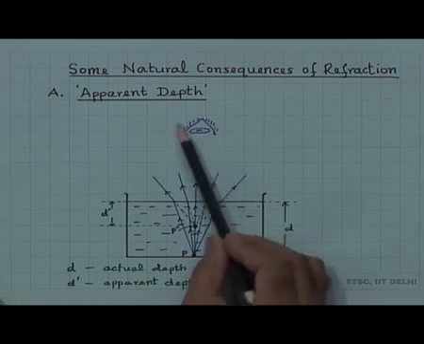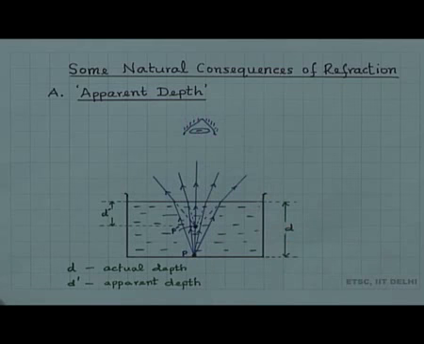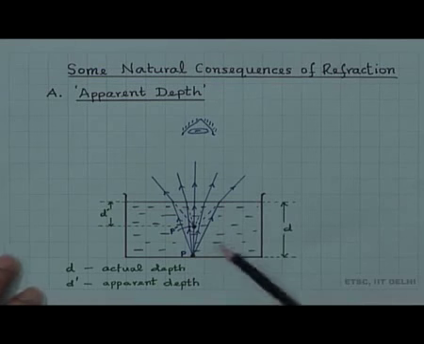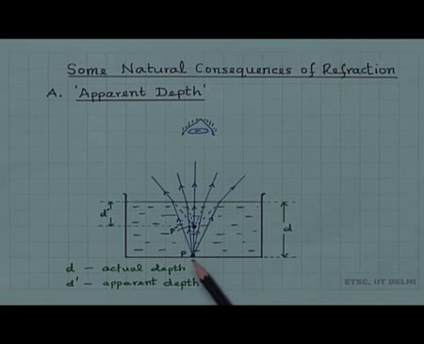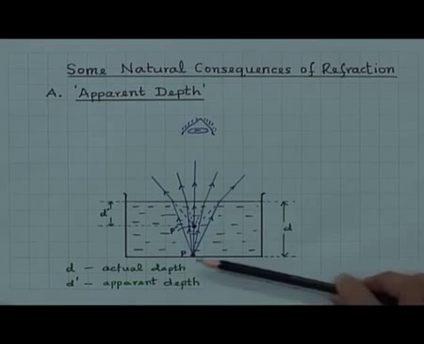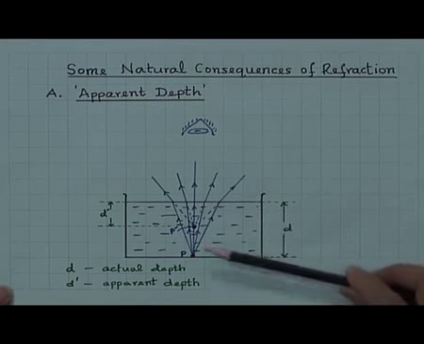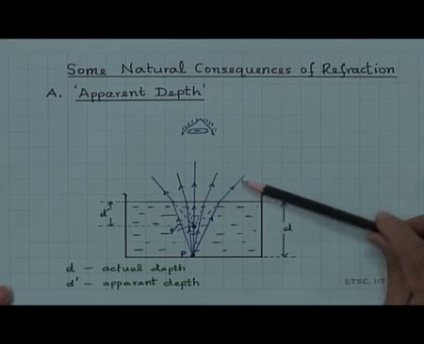You are observing from here, this is the eye, and here is a point P, it could be a point source. Light is emitted, it could be an object. We know that when we discuss the image of an object, we also consider rays coming from a point on the object, and this could be a point source as well. Rays which come out from here are refracted at the interface.